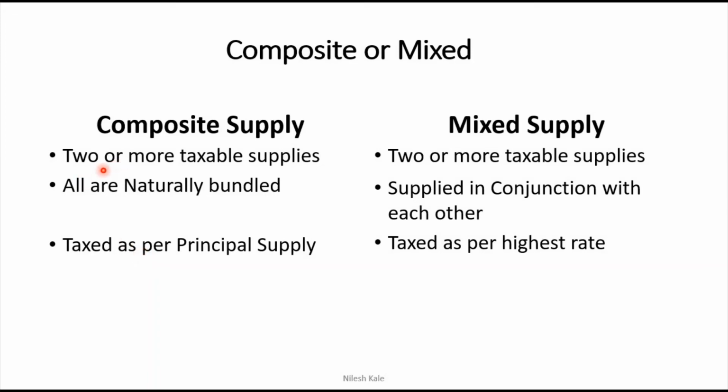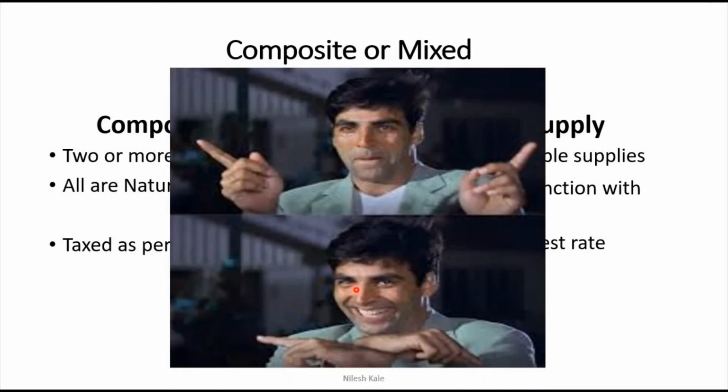In composite supply, two or more taxable supplies are there. In mixed supply also, two or more taxable supplies are there. All are naturally bundled in composite supply, but in mixed supply they are supplied in conjunction with each other just to have additional goods or additional services sold. Composite supply is taxed as per the principal supply, but in mixed supply it is taxed as per the highest rate. Right? Hope this is understood.